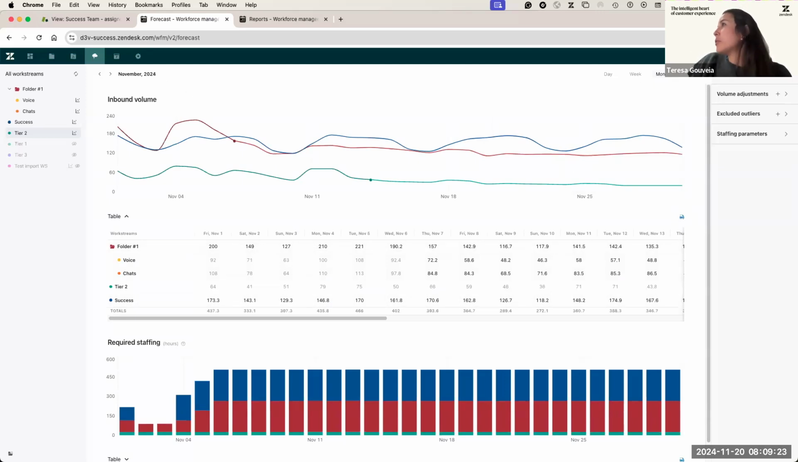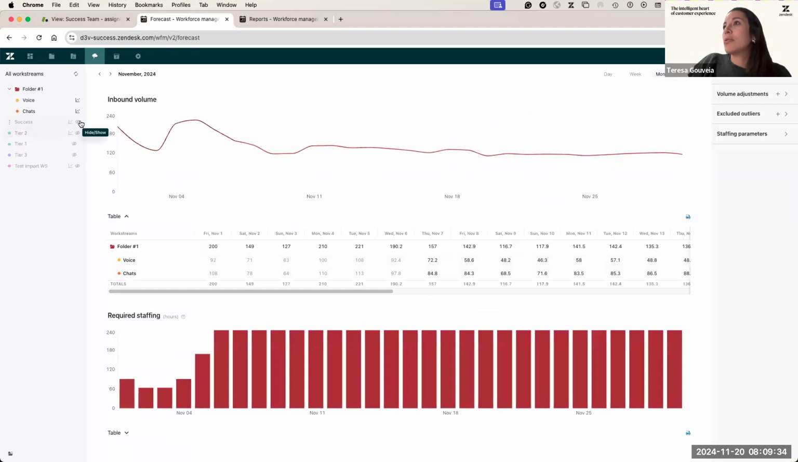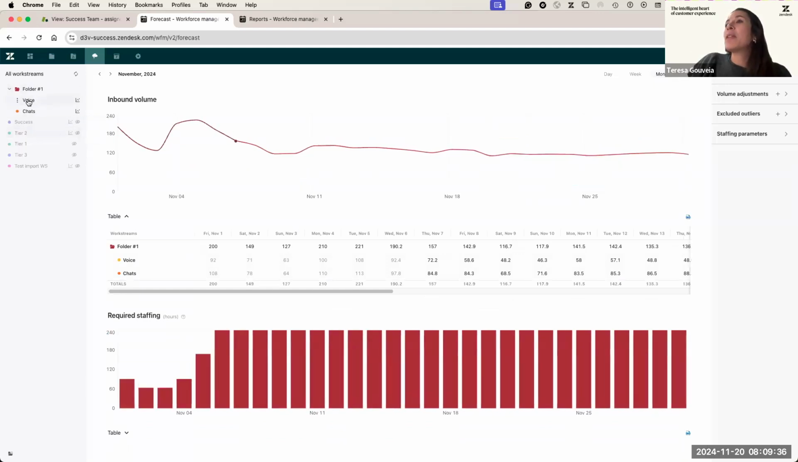Yep, so just before we go to the important configurations, I wanted to explain a bit here. As you can see, I have a folder, and this is interesting because I'm just going to hide these ones to show you one. Folders, you can create them here, and this is good when you want to see, let's say, the volume of two work streams together.